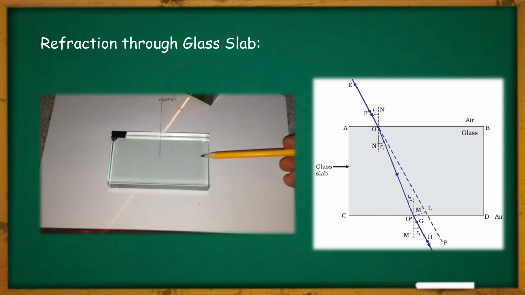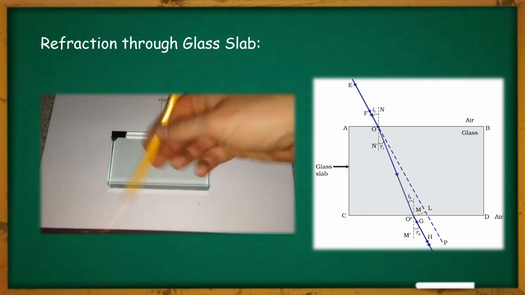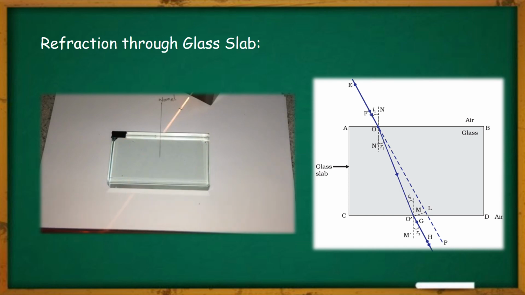Now we will place the glass slab again, and we will use a ray of light from a light source, a laser box or anything which gives us an incident light. Now we have to put a cross mark or a point on the incident ray, and by looking at the other face of the glass slab, if you can see a feeble emergent ray is visible on the other side of the glass slab, we can mark one point there also.